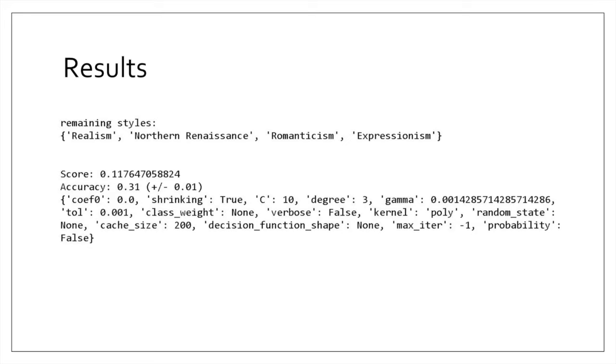In the parameters below the accuracy, we can see that most of the parameters are actually the default parameters offered by the developers of the sklearn platform, except for the error parameter C, which was raised from 1 to 10. For the training of this system, we used 7-fold cross-validation, and it proved to be quite successful.